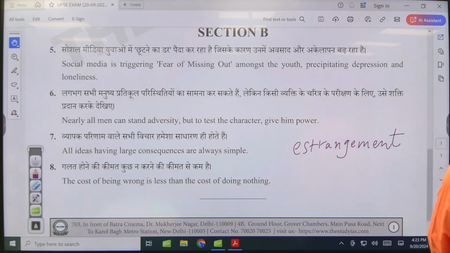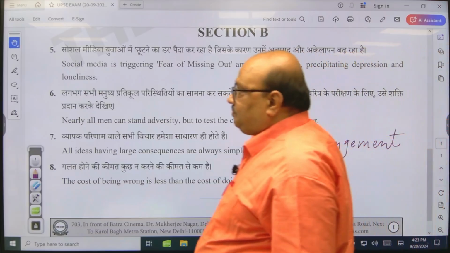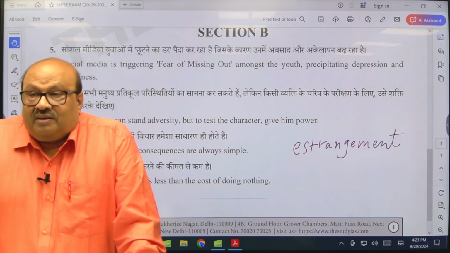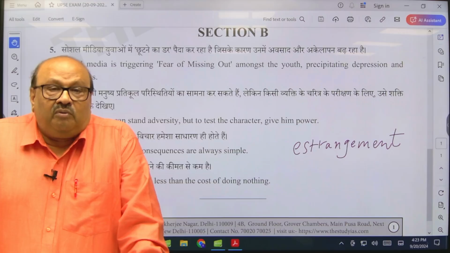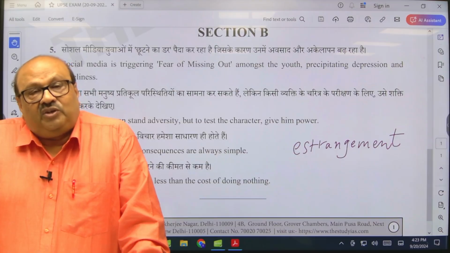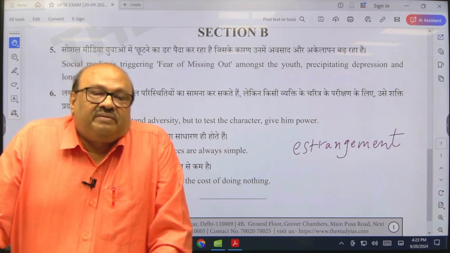You are on your mobile, she is on her mobile. She is browsing through the websites, you are also doing the same thing. So even if you are together, you are far apart. Because of social media, despite the fact that you are living together, you are actually leading a lonely life.